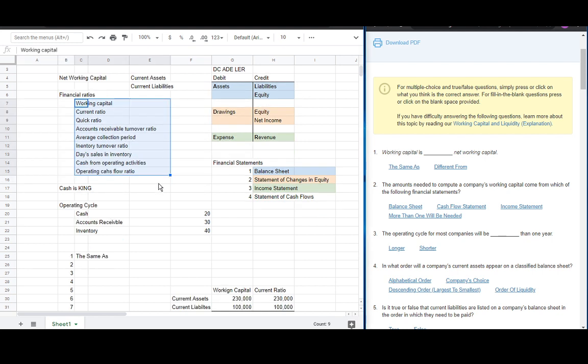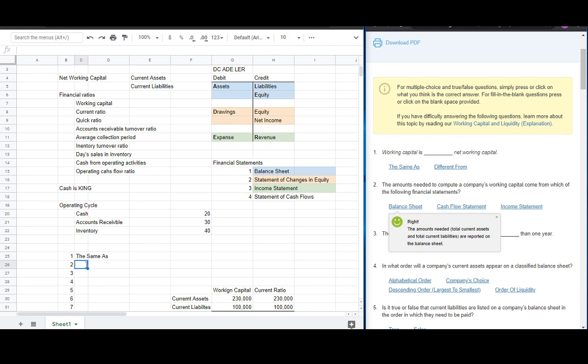Number 2, the amounts needed to compute a company's working capital come from which of the following financial statements? Working capital is current assets minus current liabilities, so it comes from the balance sheet.